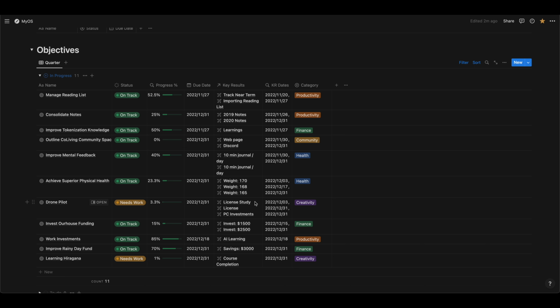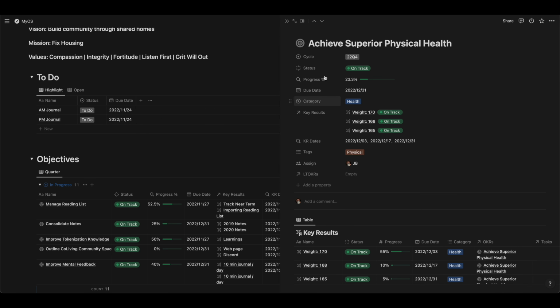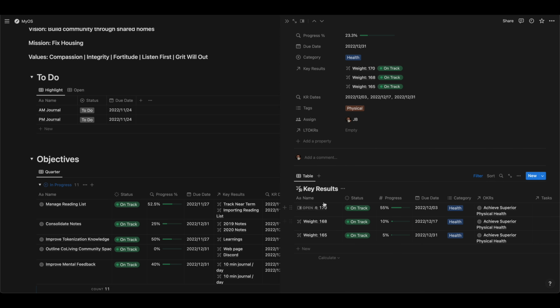For those who aren't familiar with how objectives and key results work, you have your objective, which is the thing you want to accomplish, and then your key results are the way that you judge progress against that objective. The way this is all structured here inside of Notion, and if you haven't used Notion before, I'll talk a little bit about Notion at the very end, but you can build this framework using any tool that you want. So in here, we've got a related table of all of our key results.